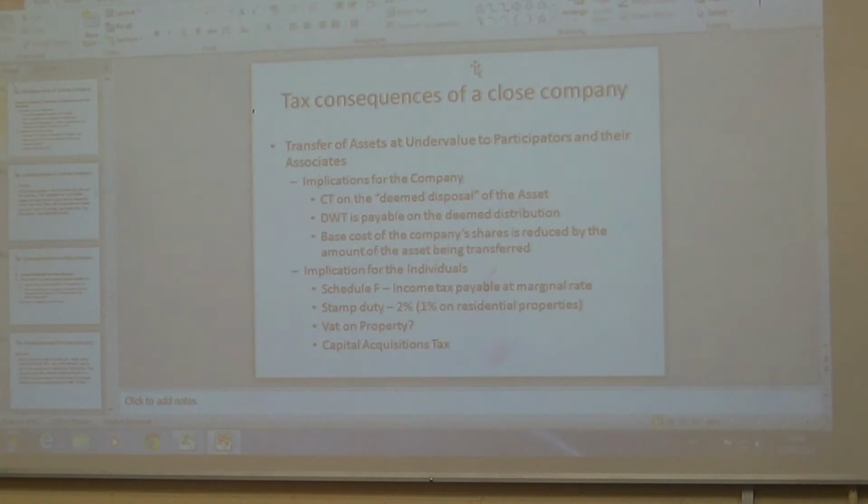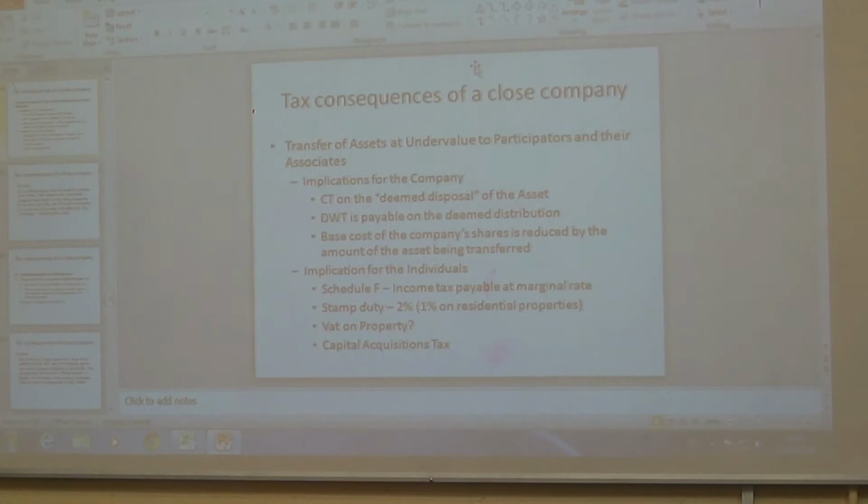Okay, our next one then is a transfer of assets at an undervalue to participators and their associates. The implication for the company is there's a corporation tax on the deemed disposal of the asset. There is dividend withholding tax payable on the deemed distribution, and that's what I mean here. The dividend withholding tax is payable on the deemed distribution.